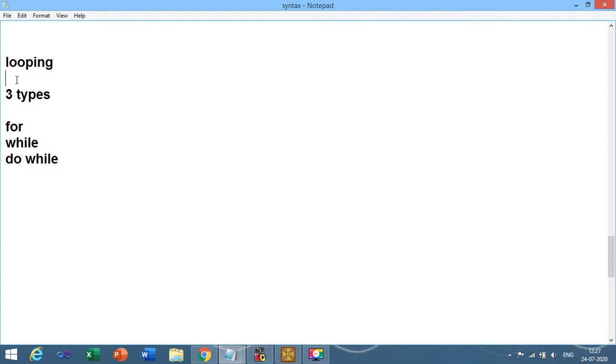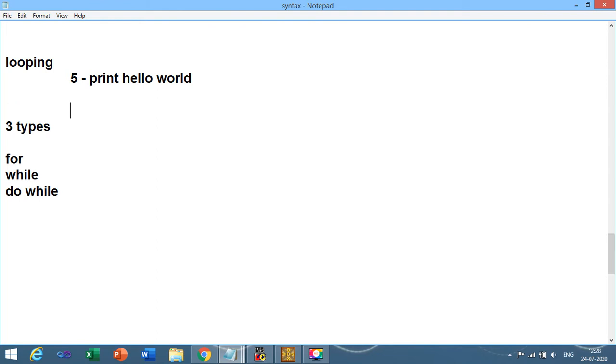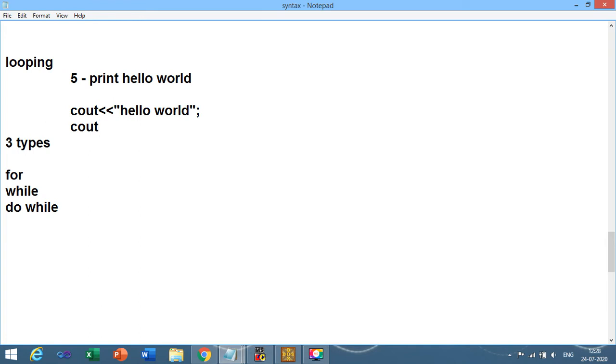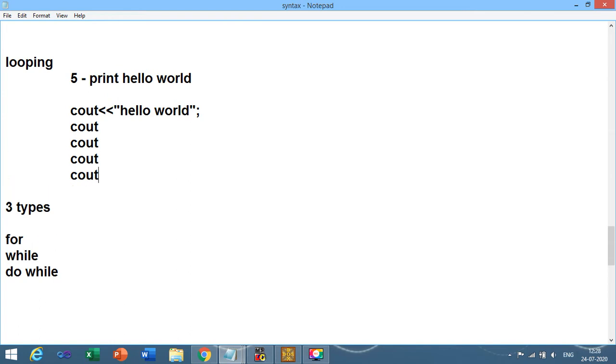What is the requirement of looping control structure? Consider the situation where you want to print hello 5 times on the screen. Suppose I want to print hello world on the screen. For that, what do I need to do? cout hello world. In the same way, 5 times I need to write the cout statement. Do you agree with this or not?